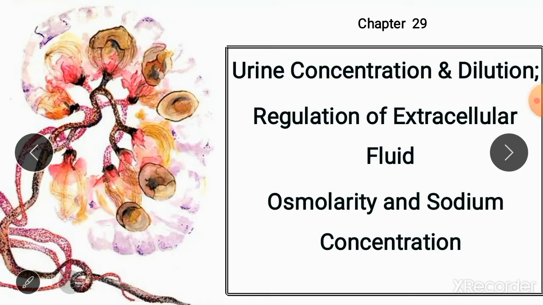Today we are going to start with a new chapter of renal physiology. This is a very important chapter. In this chapter, we are going to discuss how urine concentration varies with the extracellular fluid osmolarity, how concentrated and dilute urines can be formed under different conditions, and what are the conditions which control the concentration of urine formation. So, let us begin.